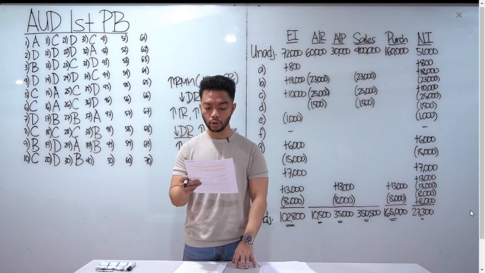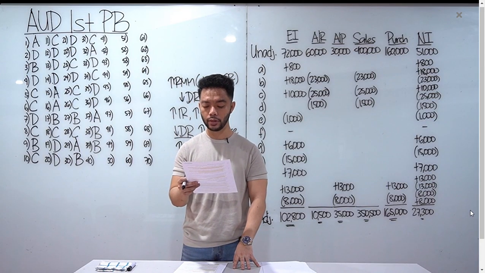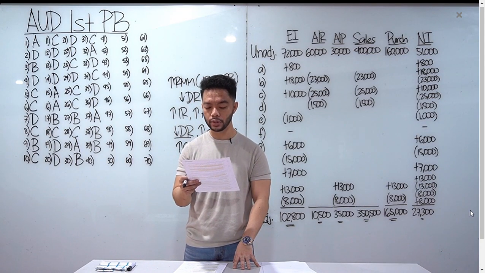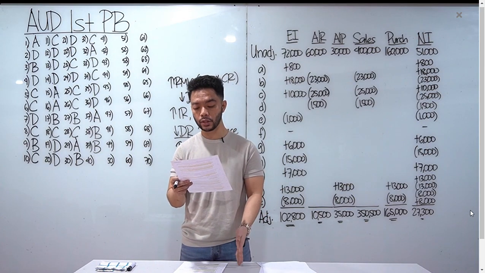Number 40, the internal auditor recognizes that certain limitations are inherent in an internal control system. Which one of the scenarios is the result of an inherent limitation? Alin daw the class dito yung inherent limitation?